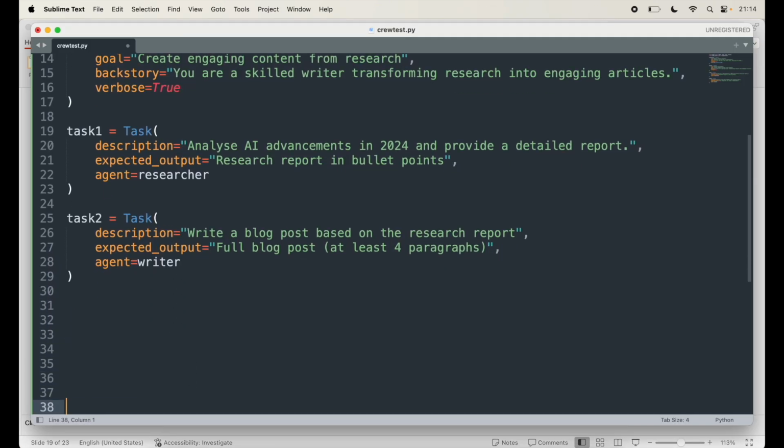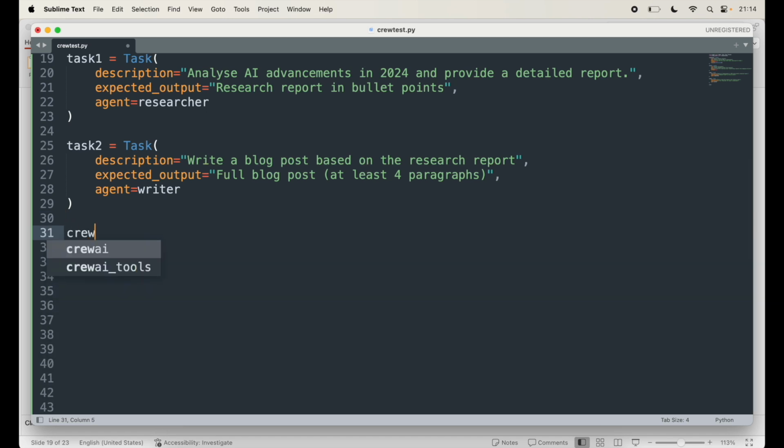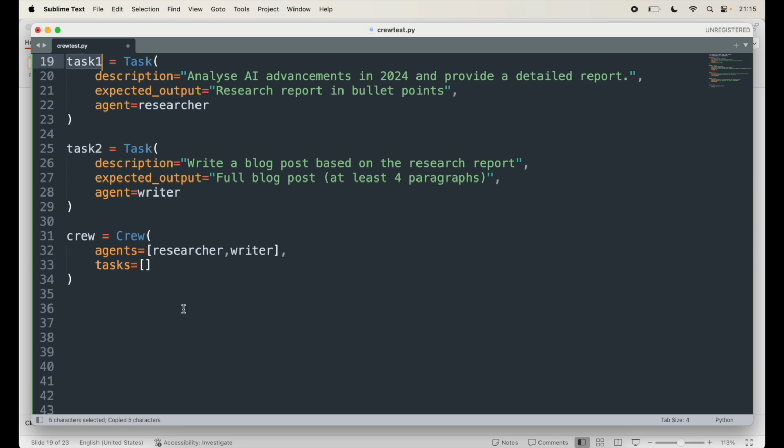I am going to move everything up and say crew equal to Crew. In this particular case, we will say which are the agents in this particular crew. We have only 2 agents, so we are going to pass those as the crew agents. Next is the tasks that are required. We created only 2 tasks, so I'm going to pass them here, task 1 and task 2. So that's our task. Now what is the process we follow?